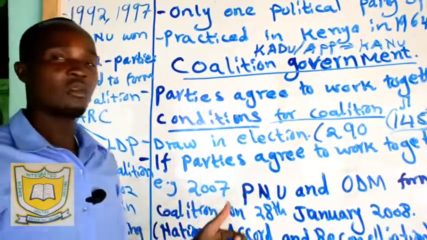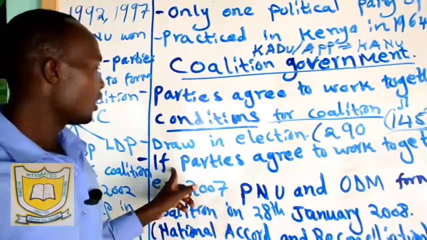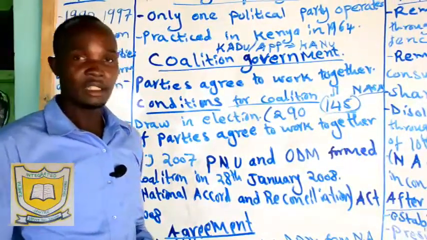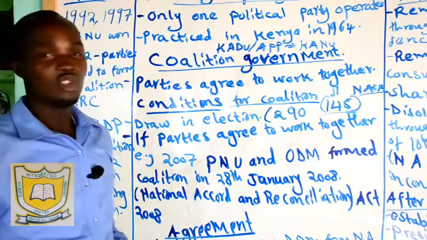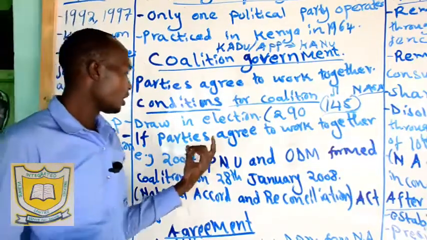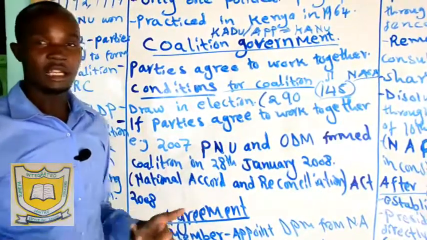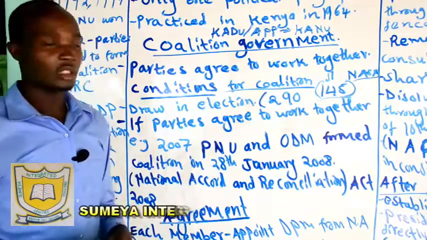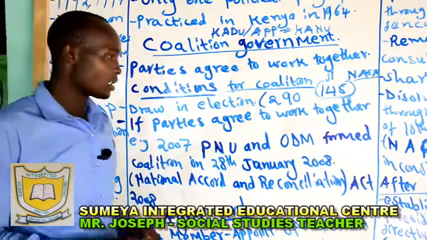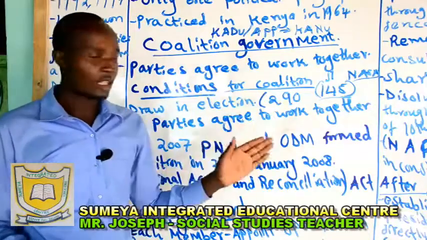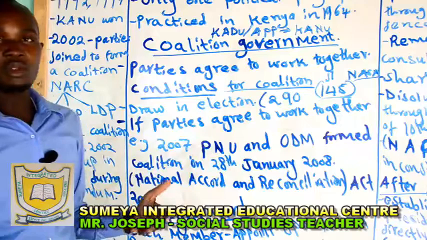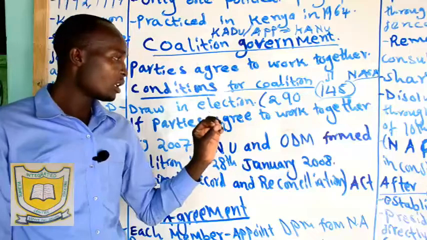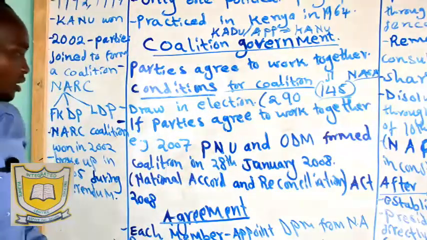Then number two, when we want to form a coalition government, what do we need? The parties must agree to work together. For example, we remember in 2007, the ODM and the PNU, that is Raila Amolo Odinga and Mwai Kibaki, agreed to work together as a coalition government. Raila became the prime minister and so on. So when the parties agree to work together, that is also a requirement when we want to form a coalition. For example, we are talking about 2007, we had PNU and ODM.